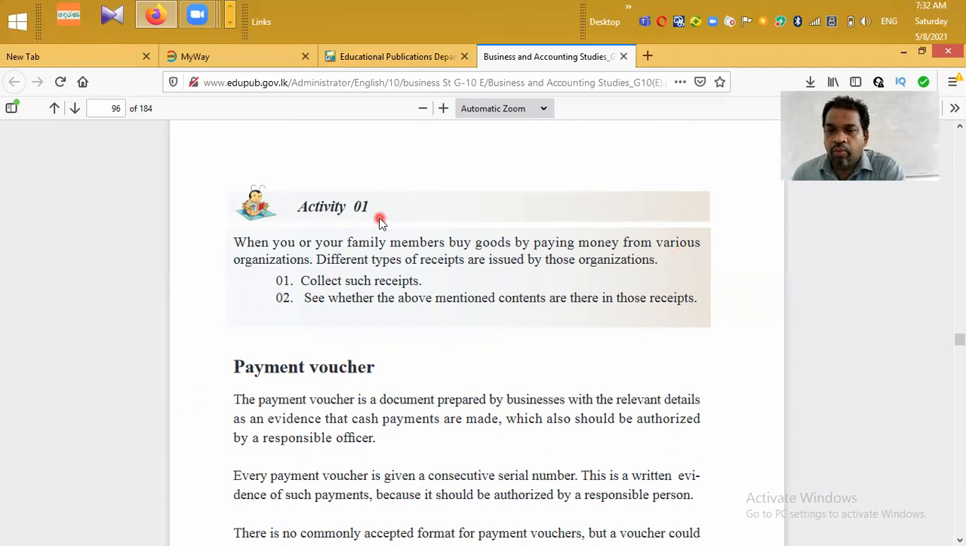Then if you go to the market and buy something, then after you pay money, the relevant organization will issue a receipt. Then you can check what they have mentioned in the receipt and do this activity one.